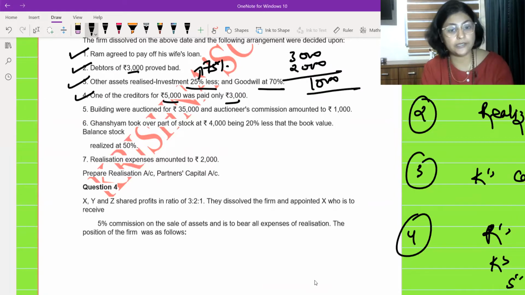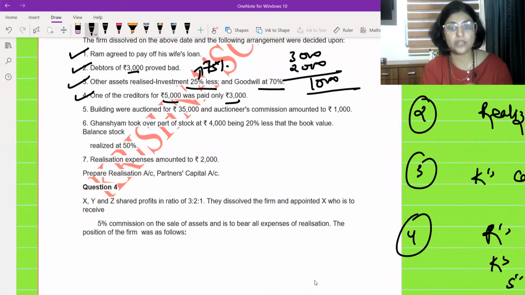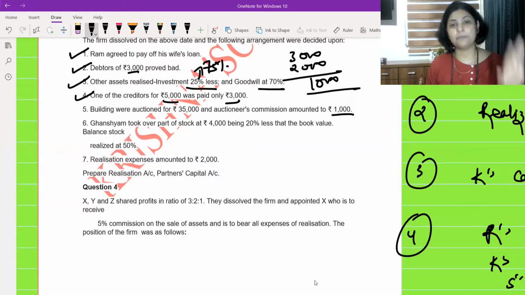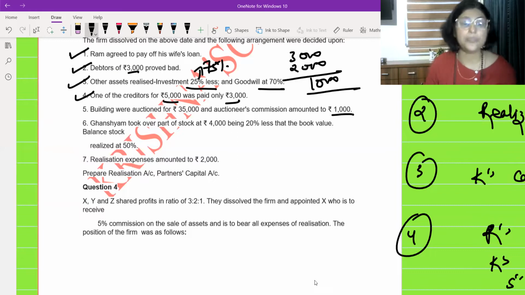Building were auctioned for 35,000, and the auctioneer's commission amounted to 1,000. So what happens? Building and all are not easily sellable assets, so you have to call someone as a brokerage or so. Here they auctioned it, meaning they bid and sold it. When this was done, how much commission did the auctioneer who came take? 1,000 rupees. Okay. So the net amount, how much I have received, I am going to make the entry for that.